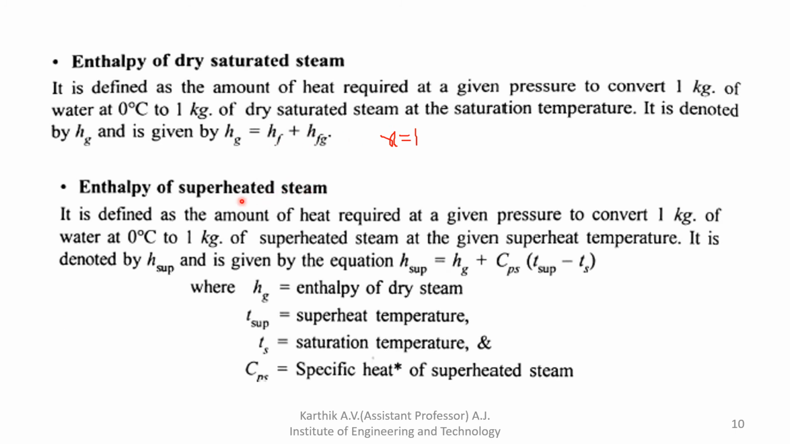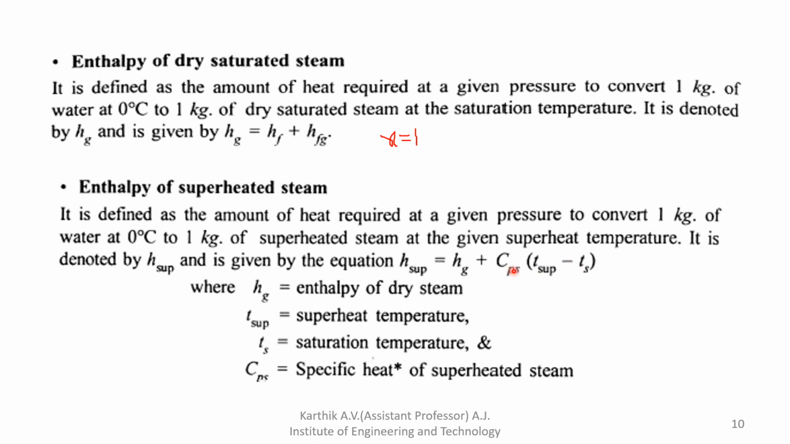Okay, next one is enthalpy of superheated steam. How can we define the enthalpy of superheated steam? It is defined as the amount of heat required at a given pressure to convert 1 kg of water at 0 degree Celsius to 1 kg of superheated steam at a given superheated temperature. So the superheated formula is this one: H superheated is equal to Hg plus Cps into T superheated minus T saturated. Hg is nothing but dry saturated steam, Hf plus Hfg, plus Cps into T superheated temperature minus T saturated.